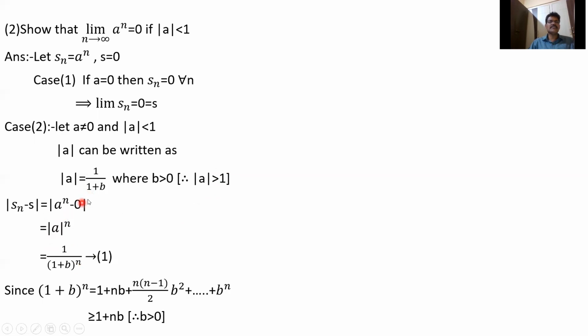Because mod a is less than 1, this can be written as 1 by 1 plus b, with b greater than 0. So this number is less than 1, that's why mod a can be 1 by 1 plus b. So 1 by 1 plus b whole power n.